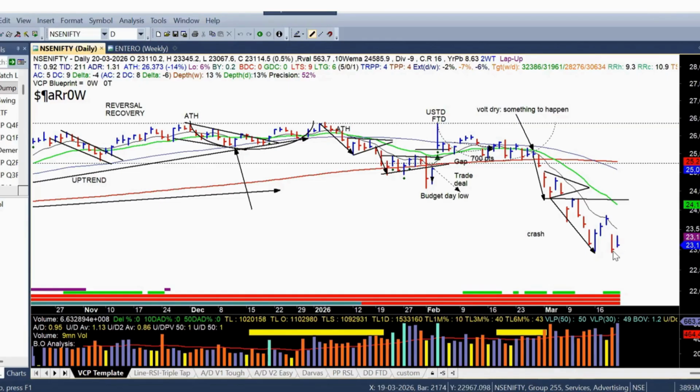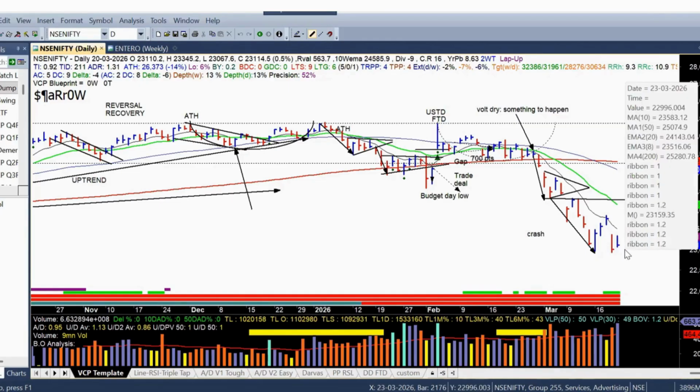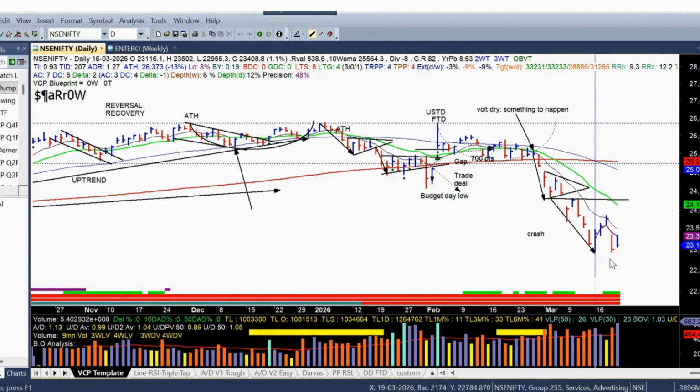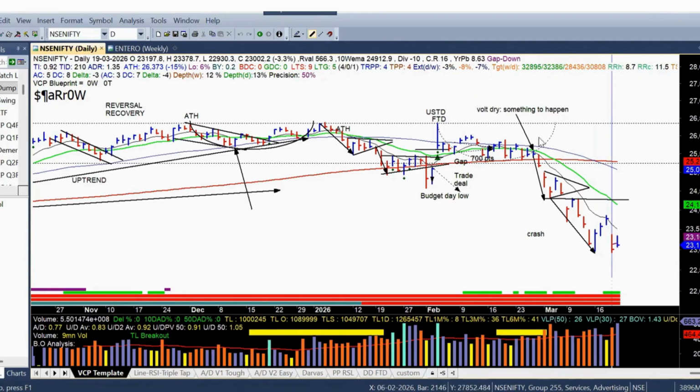These are the two candles, one candle within the other. This is an inside bar. Again, the closing range is very bad. Let me check it out. The closing range is 16% for this candle, and again 16% for this candle. So the closing range is very bad, and the volume is very high.